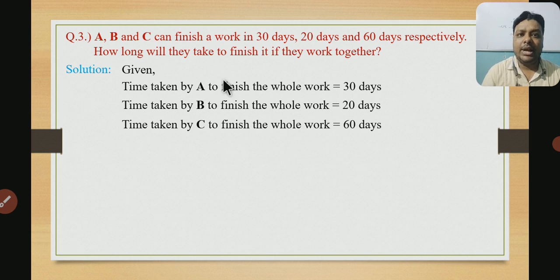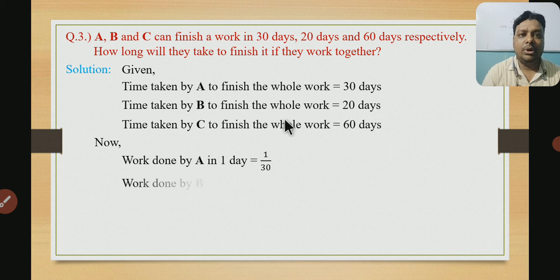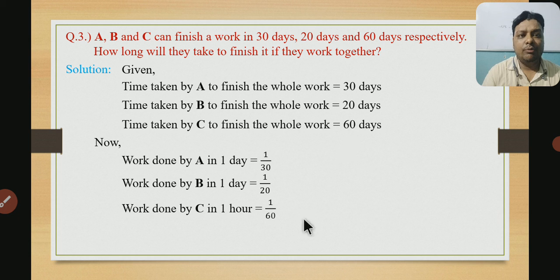Now we have to find how long they will take to finish it if they work together. So at first again we have to add, it means we have to add the work. So now let's convert. Work done by A in 1 day is 1 by 30 part. Work done by B is 1 by 20 part. Work done by C is 1 by 60 part. So now add all together.